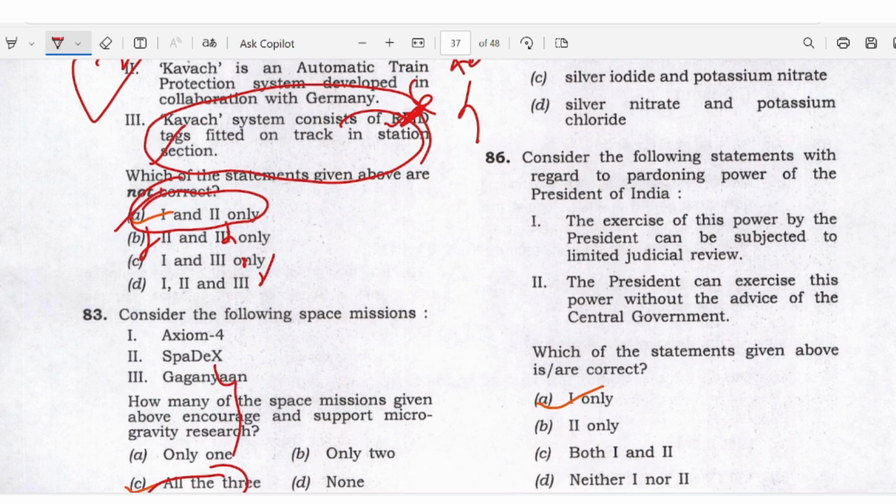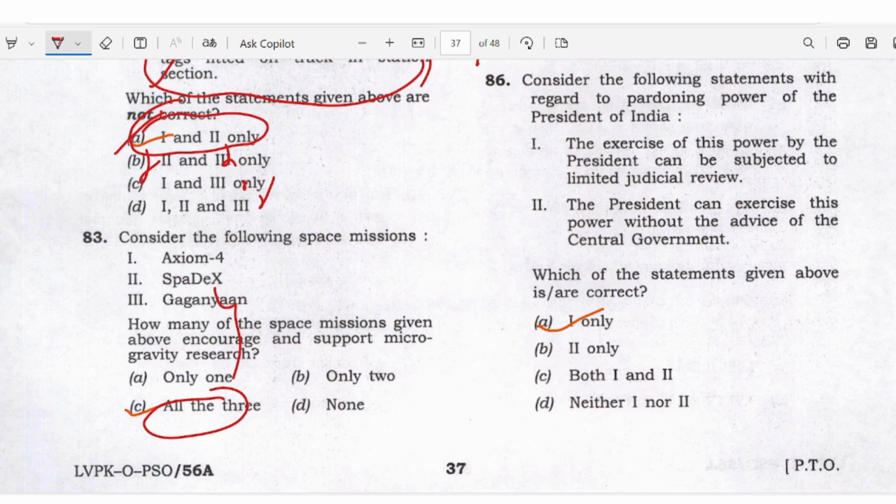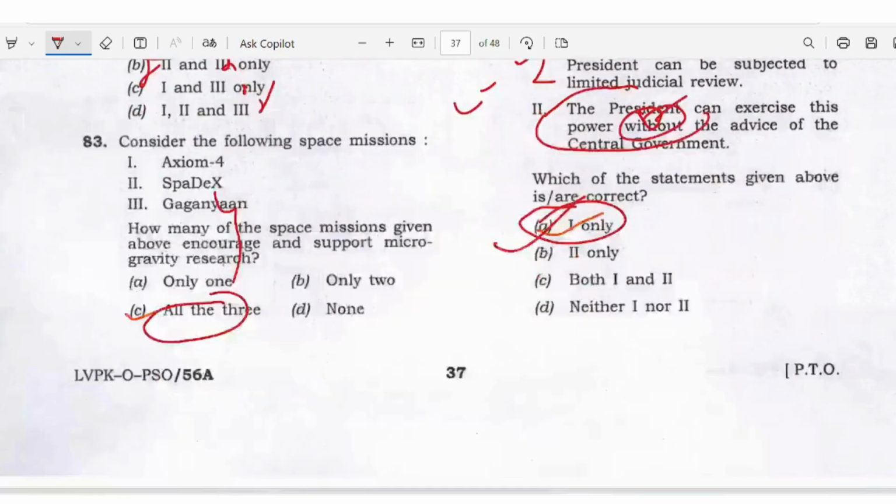Regarding the pardoning power of the President of India, the exercise of this power by the President can be subjected to limited judicial review. Yes, it is right. It is explicitly mentioned in the Laxmikanth book. The President can exercise this power without advice or with advice. So answer option A. Only 1 is right. Okay.